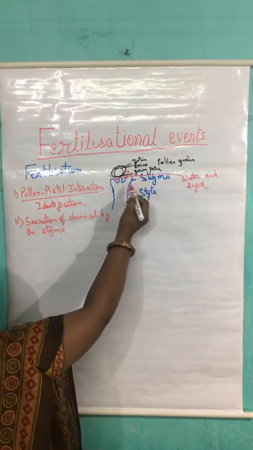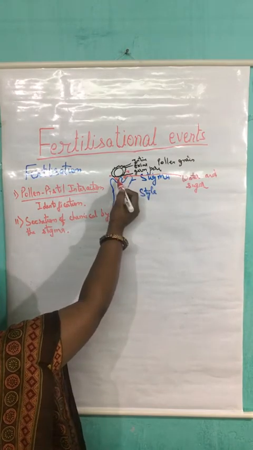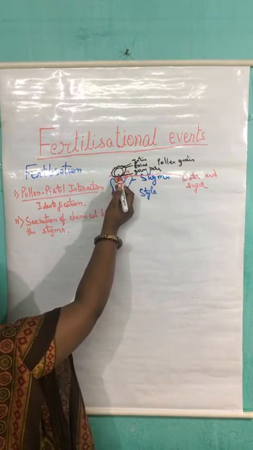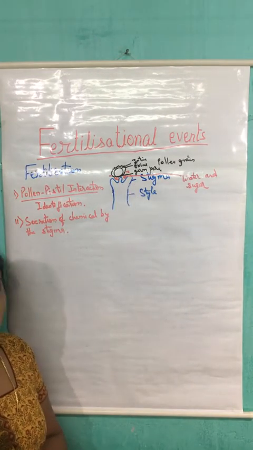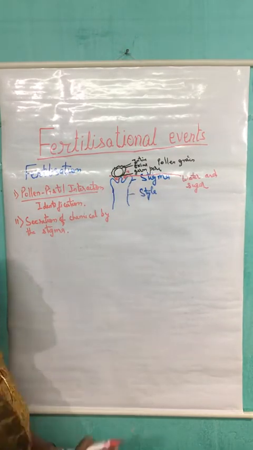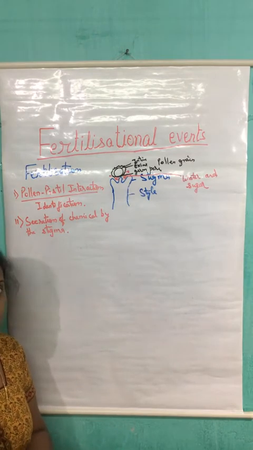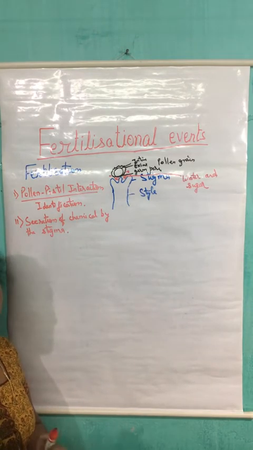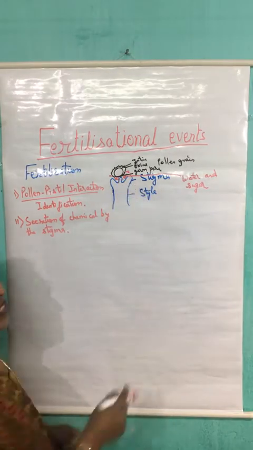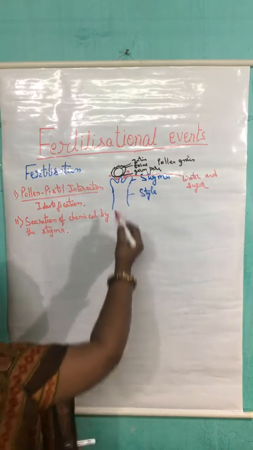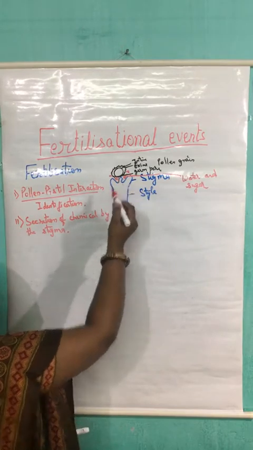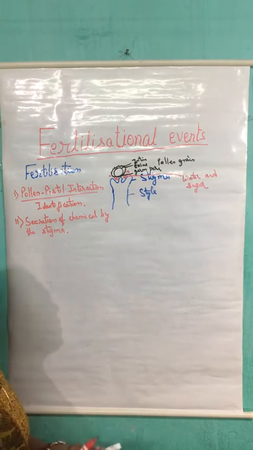Now, when this stigma secretes this sugary material, this sugary material along with the water is absorbed by the pollen grain through this germ pore, because in the rest of the part the exine is there, which is made up of sporopollenin, and that is not going to allow the entry or the exit of anything. So only one part is there which is a very delicate structure, that is the germ pore. So through the germ pore, the absorption of this watery material will take place by the pollen grain.